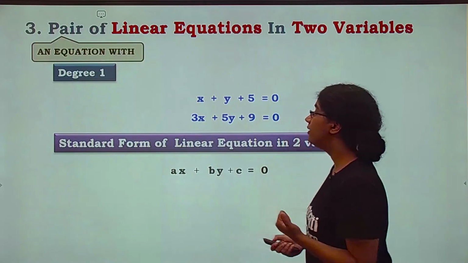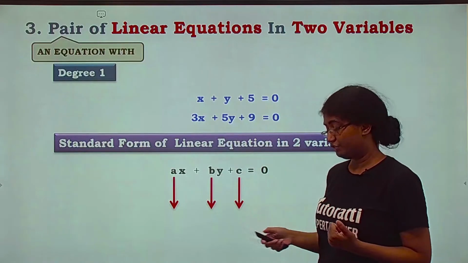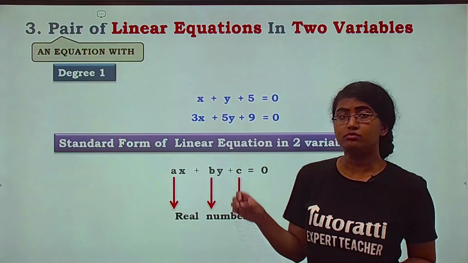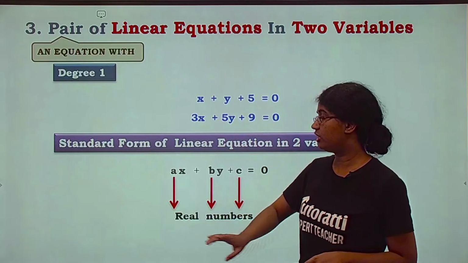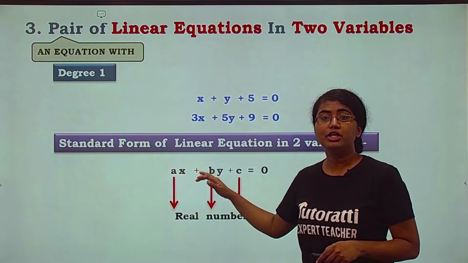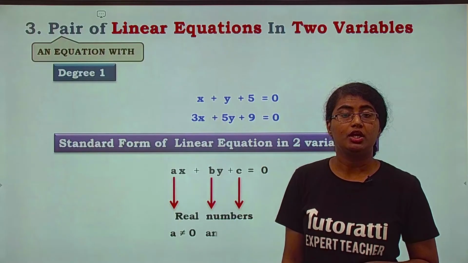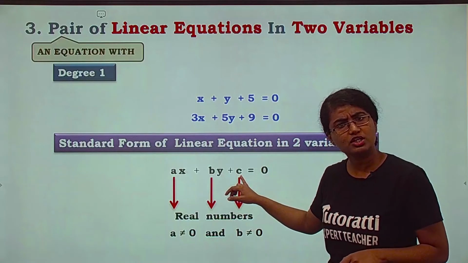Going a bit ahead, ये जो a, b and c है, what are these? These are real numbers. Okay, these are real numbers. And there is one simple condition that is a and b cannot be equal to 0. मतलब c 0 हो सकता है?